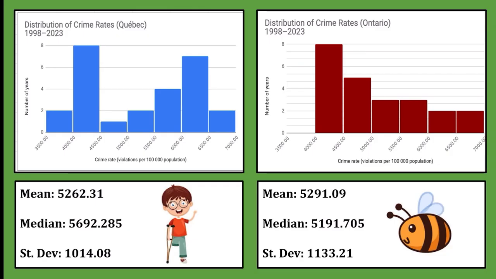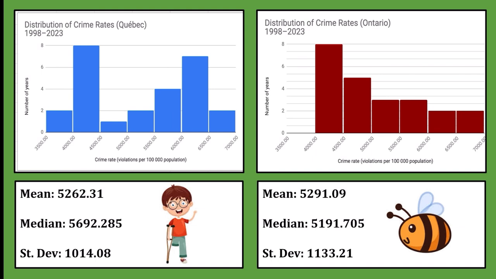Okay, so these are our histograms. On the left is Quebec and on the right is Ontario. Each of these charts shows how many years had crime rates in different ranges between 3,500 and 7,000 per 100,000 people. Quebec's tallest bar is in the 4,000 to 4,500 range and reaches up to 8 years. That means 8 out of the 26 years Quebec's crime rate was between 4,000 and 4,500.